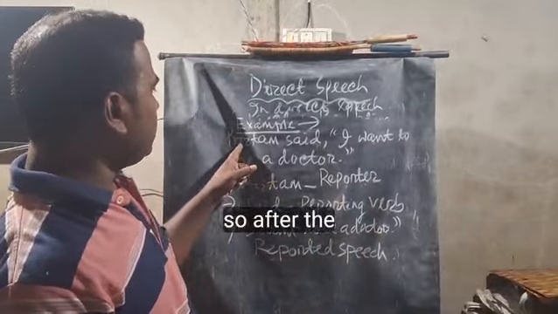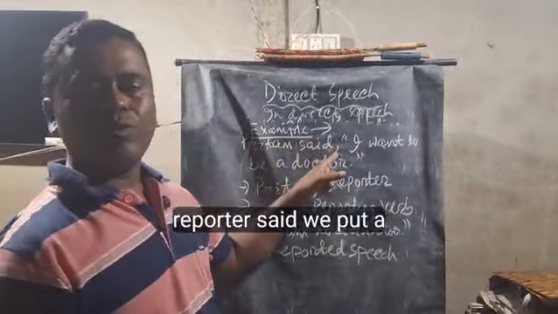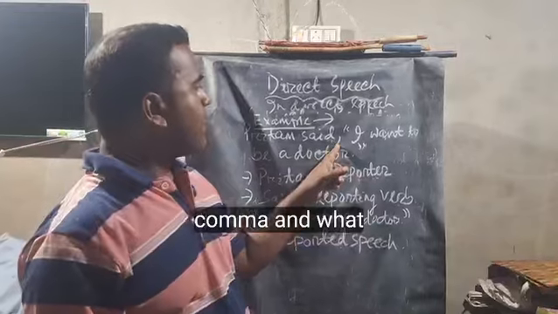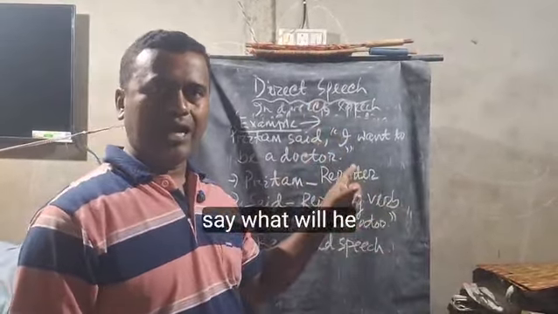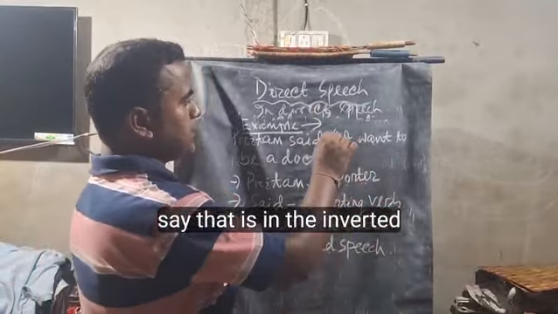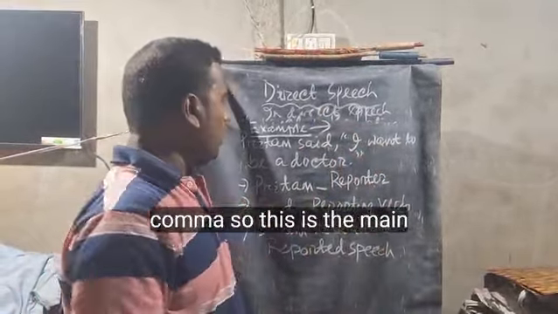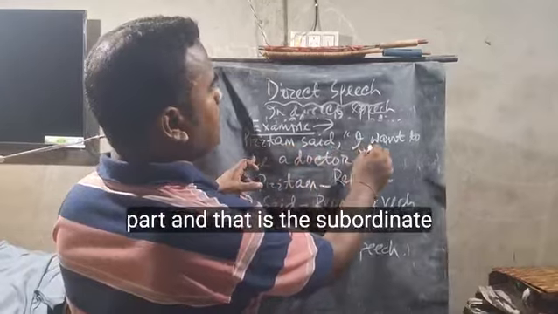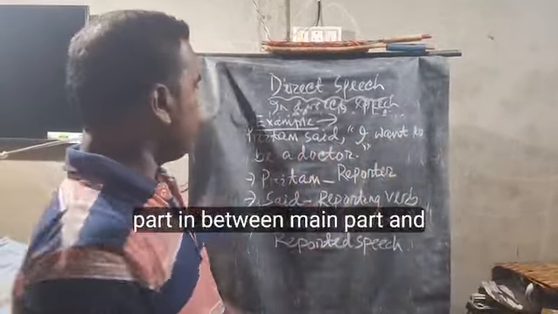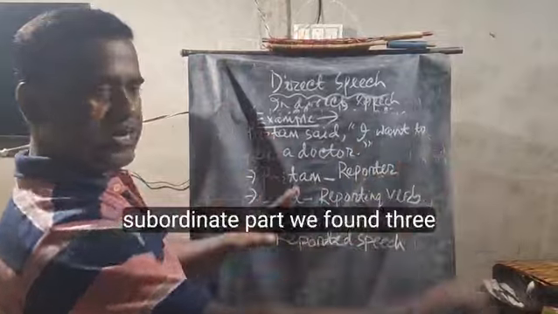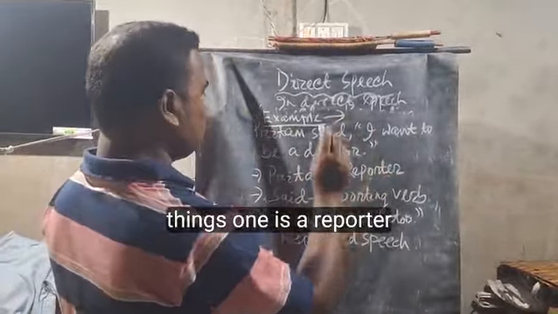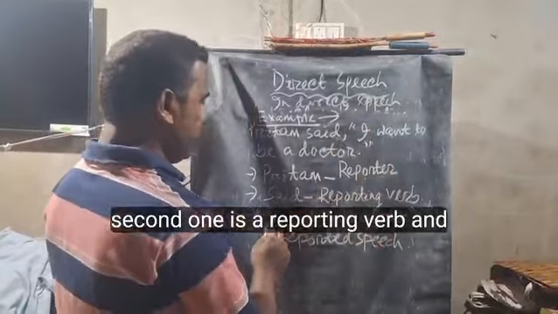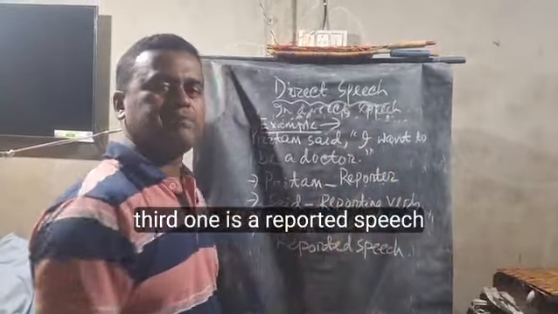After the reporter said, we put a comma, and what will he say? That is in the inverted commas. So this is the main part and that is the subordinate part. In between, we found the reporter, the reporting verb, and the reported speech.